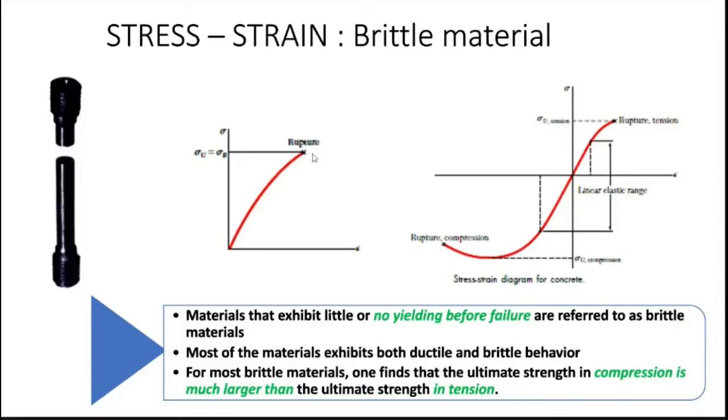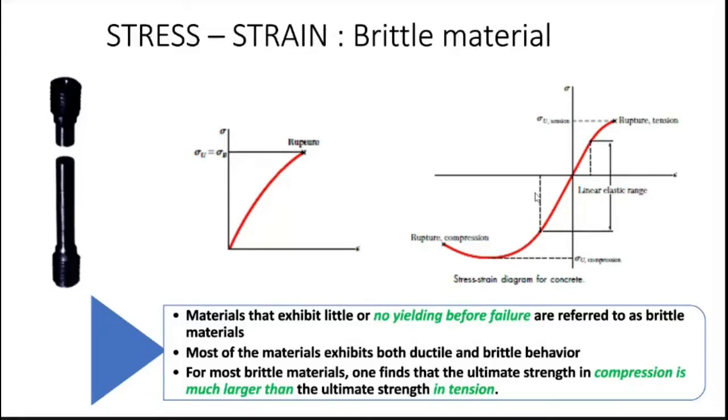So we can't identify whether that point is a maximum stress or something like that. It is not possible for a brittle material. When you look here, you can see the second diagram. Whatever is shown here is a tensile type of load. So for a tensile load, you have a sudden rupture. But when you consider a compressive load, this is similar to your ductile material. You have an ultimate strength and then it breaks. So a brittle material can withstand more compressive strength rather than tensile type of load.